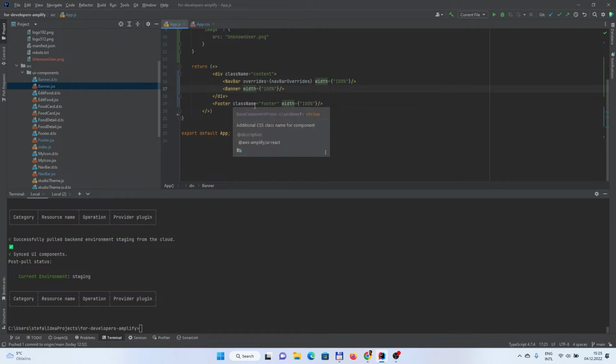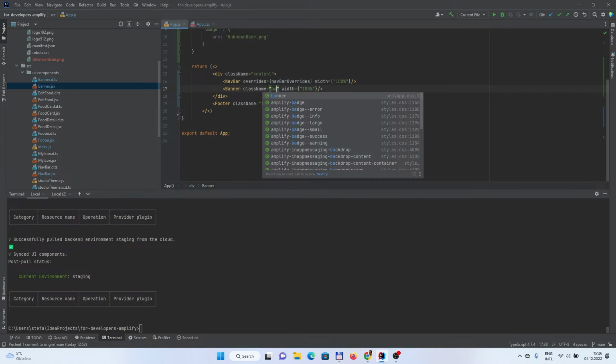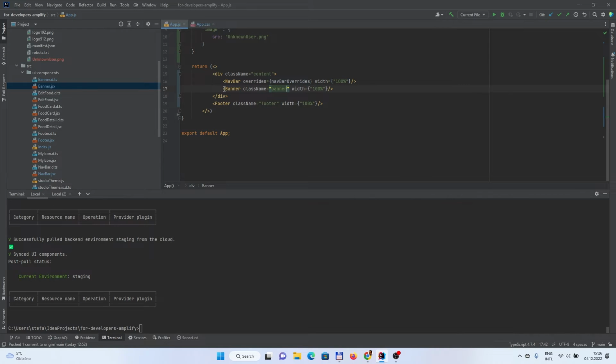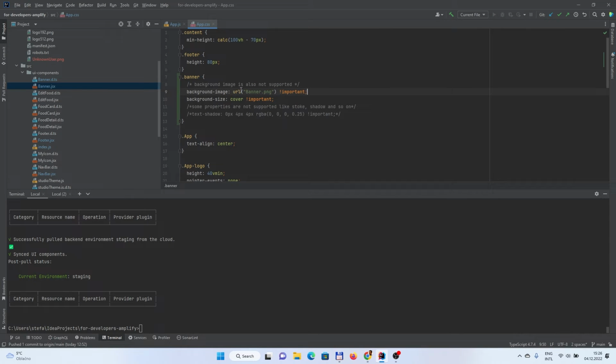Fix is pretty much simple. We would use the class name, and we would set that our class, which overrides the defaults, is banner. And in the banner class, I already played around, and I add a background image, which I'm using for my public images, and the cover for better one.